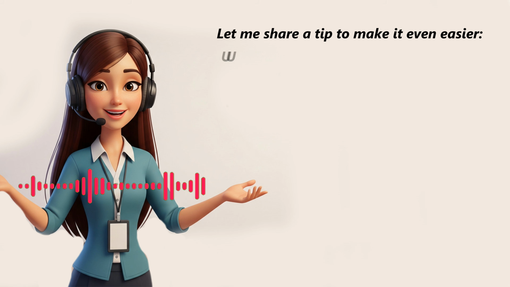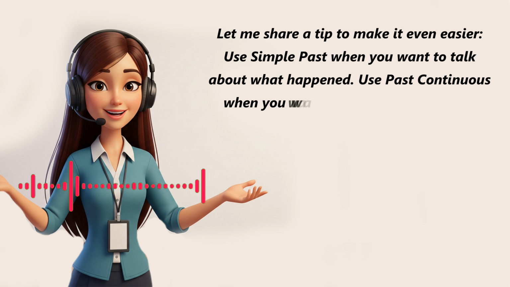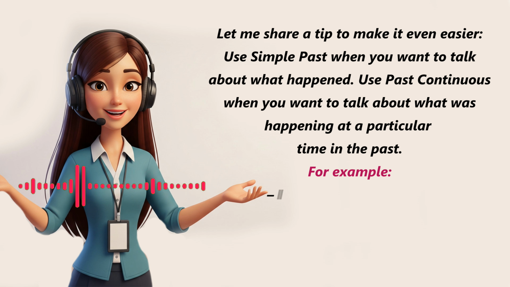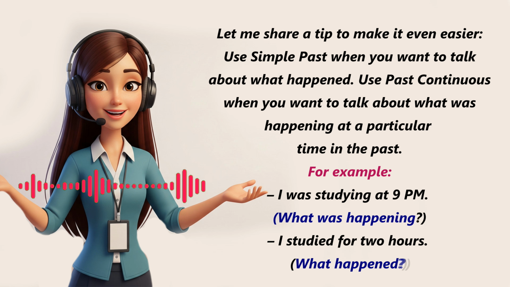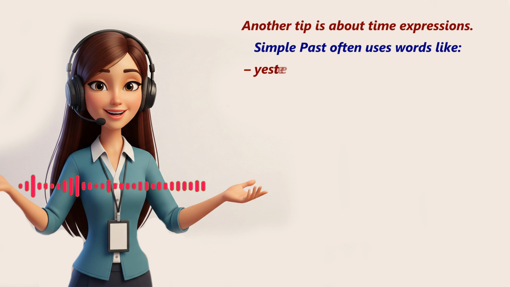Let me share a tip to make it even easier. Use simple past when you want to talk about what happened. Use past continuous when you want to talk about what was happening at a particular time in the past. For example, I was studying at 9 p.m. What was happening? I studied for 2 hours. What happened?